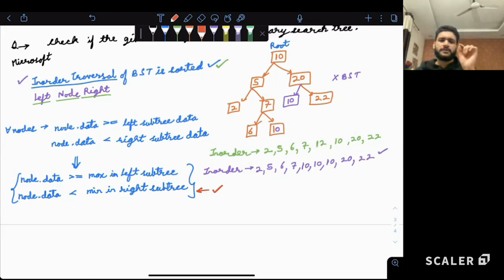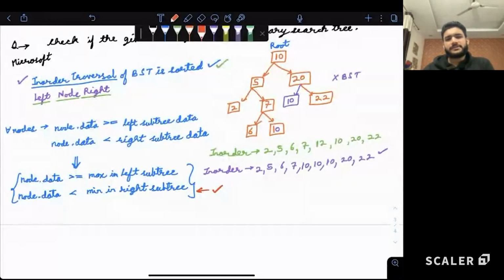We have seen in order, post order, pre-order, right? So what do you think? Which traversal will help us get the min and max of the subtree? Try to see, do we need to give priority to the left side, right side, then the current node? Or the left side, then current node, then the right side? Or the current node, then left and right? So what should be the priority order? That will define our answer, guys. Guys, the correct answer is post-order traversal.